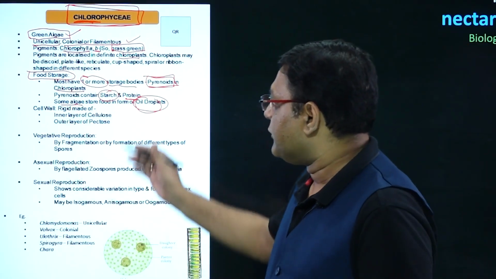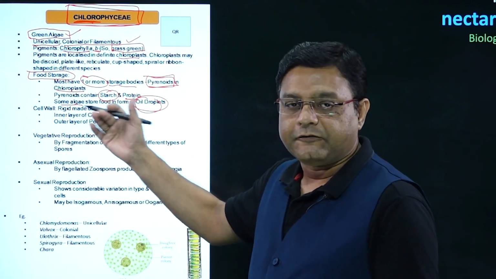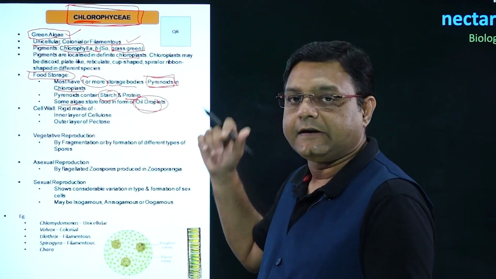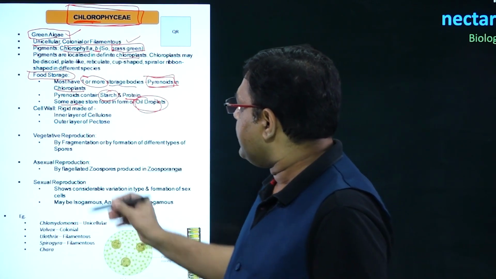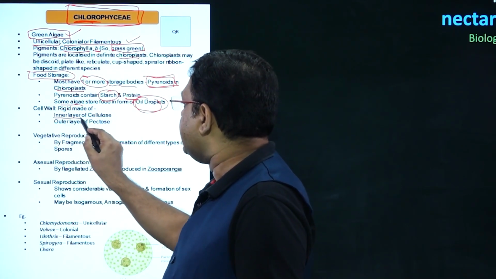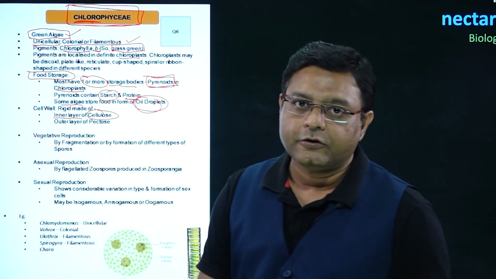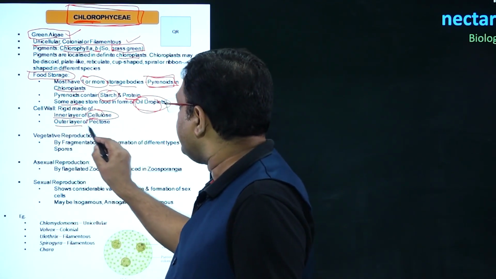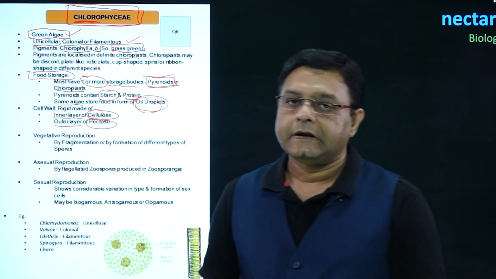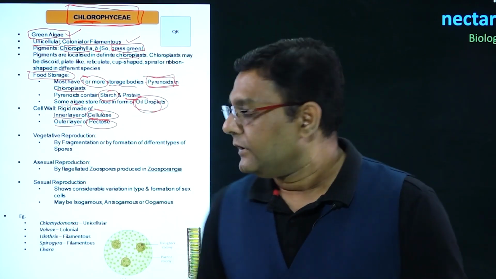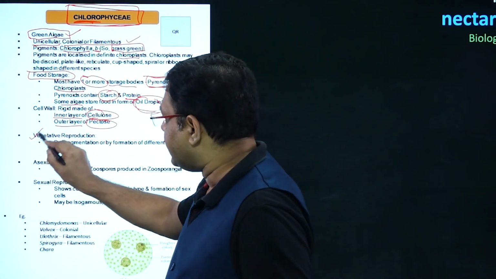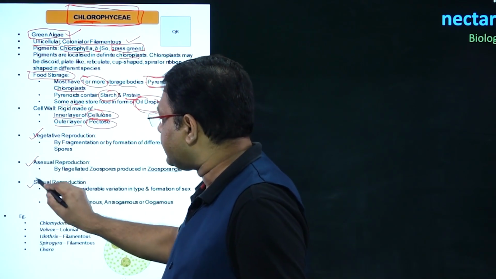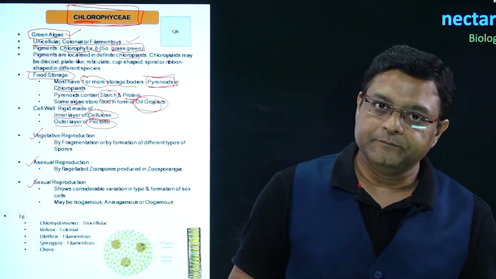After this, the composition of the cell wall is different in the three classes of algae. If we talk about Chlorophyceae, then in this case the inner layer will be made of cellulose and the outer layer will be made of pectose. Talking about reproduction, it can occur by all three ways. The first is vegetative, second is asexual, and third is sexual.